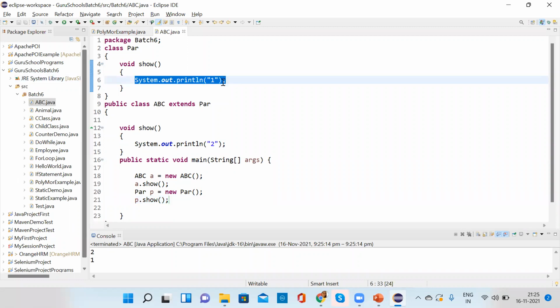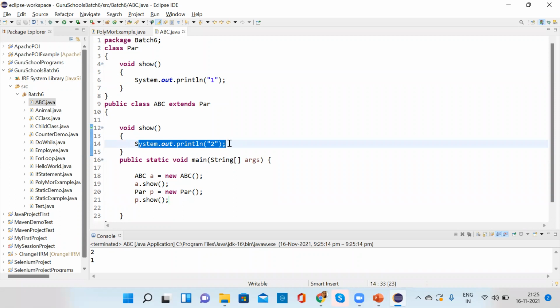The implementation in the child class overrides or replaces the implementation of the parent class by providing a method that has the same name, same argument, same return type. Everything is the same, but they can change the implementation or calculation and provide the same name, same parameter, same return type as the method in the parent class.